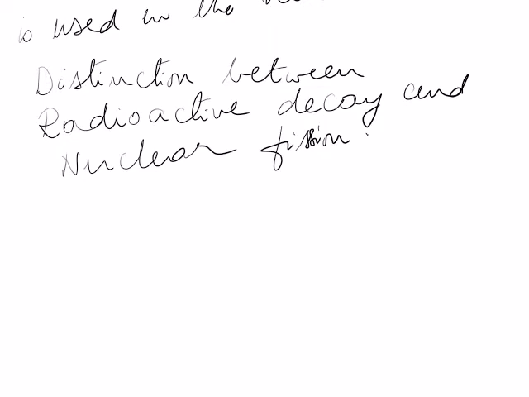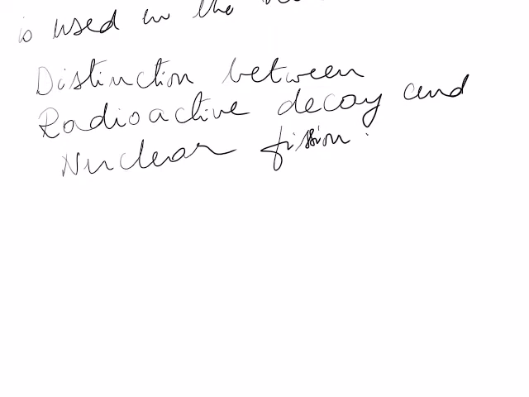In radioactive decay, the nucleus emits either alpha, beta, or gamma particles. In nuclear fission, on bombardment of a heavy nucleus with neutrons, a large amount of energy is released, and the nucleus splits into two new lighter nuclei.